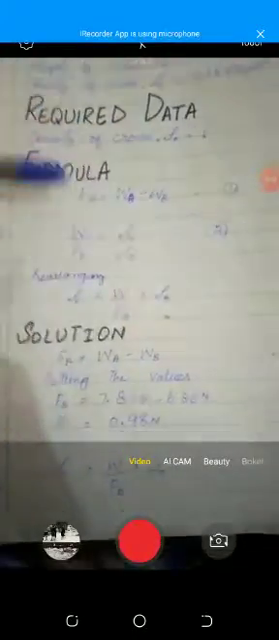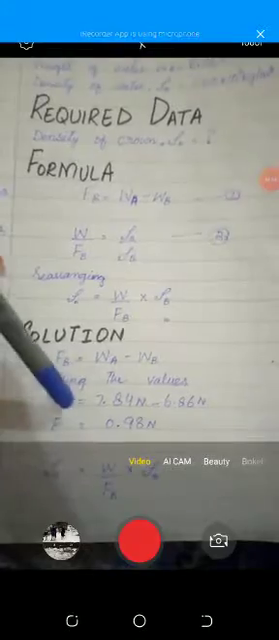The solution: FB equals WA minus WB. Putting in the values, FB equals 7.84 minus 6.86 Newton, and after subtracting, the answer comes to 0.98 Newton. Now put this value in the second formula and get the density of the crown. Density of object equals 7.84 divided by 0.98 multiplied by 1 multiplied by 10 raised to power 3 kilogram per meter cube, and the answer comes to 8 into 10 raised to power 3 kilogram per meter cube.